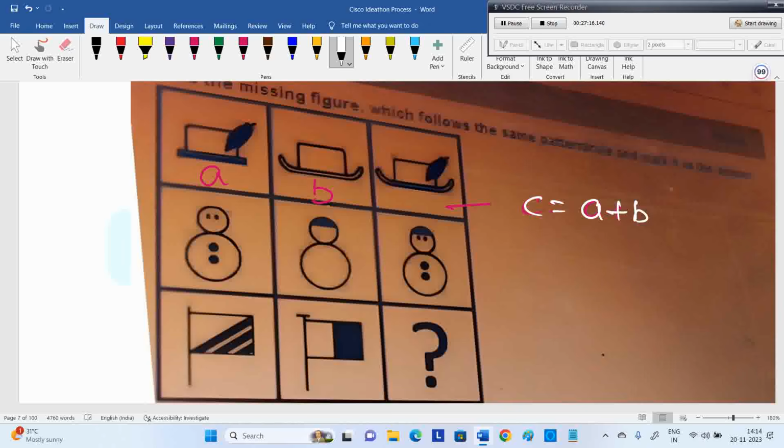Both added. You can see the shading part here, right? That shading part is here also. C is A plus B added. They added both, you can observe that. As the overall shape of both diagrams is the same, the C diagram shape is also the same. The third column is also the same. Now, what should come here?